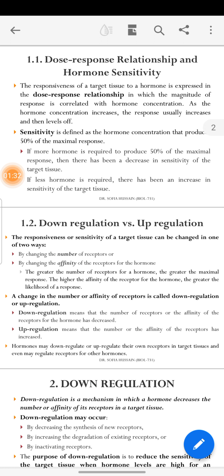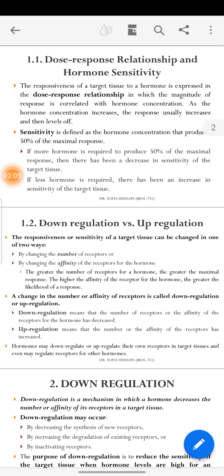So here the dose-response relationship is determined by the magnitude of how much hormone is concentrated. The response will depend on the hormone concentration. More concentration of hormones means more hormones are present, so more target cells are targeted and the response is greater.